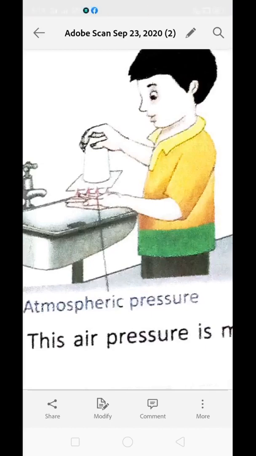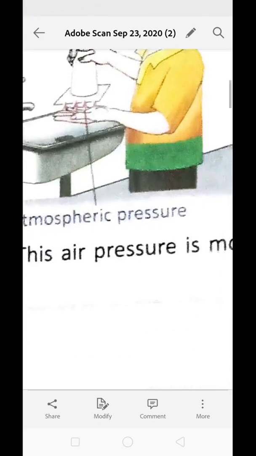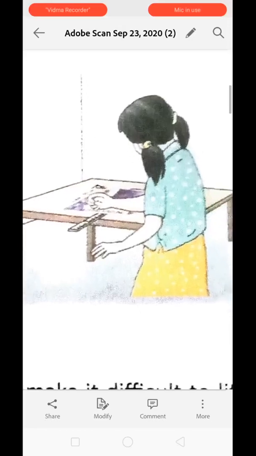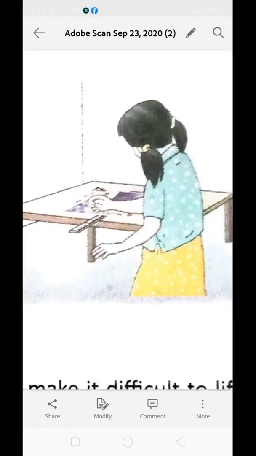Why? Because the air pressure which is acting on the cardboard is higher in comparison to the weight of the water which is present in the glass. Clear? The air exerts pressure in the upward direction on the cardboard. The air pressure is more than the weight of the water in the glass. That is why the cardboard is still stuck with the glass. Understood?